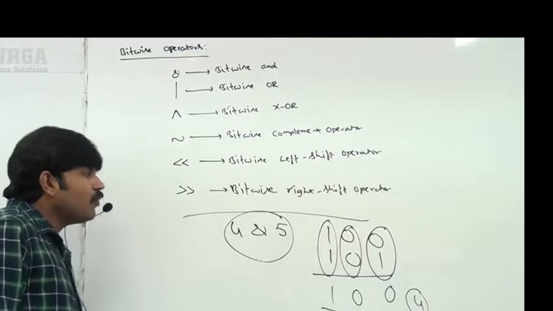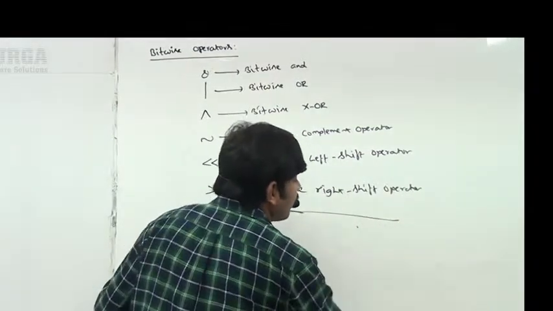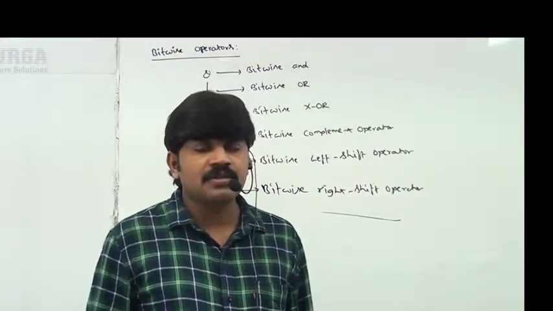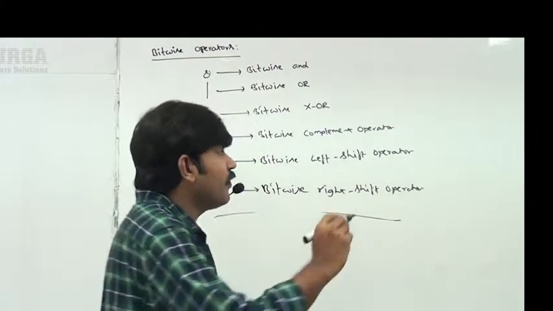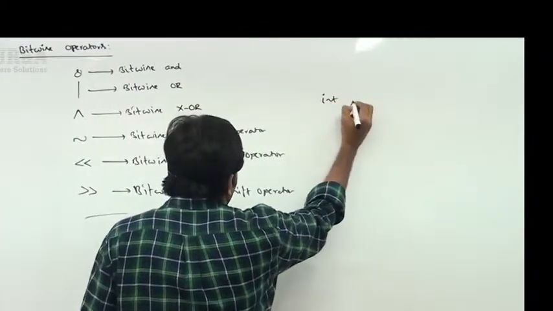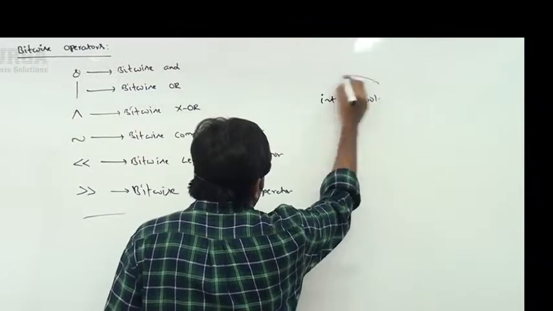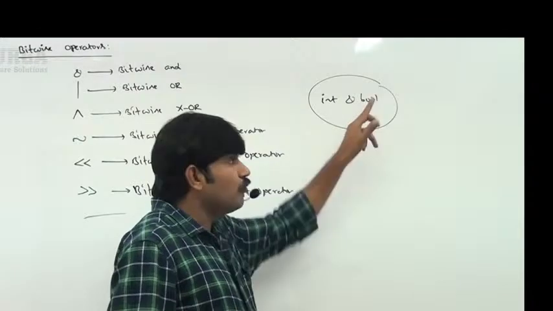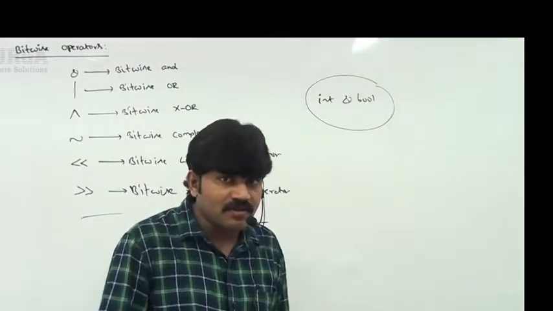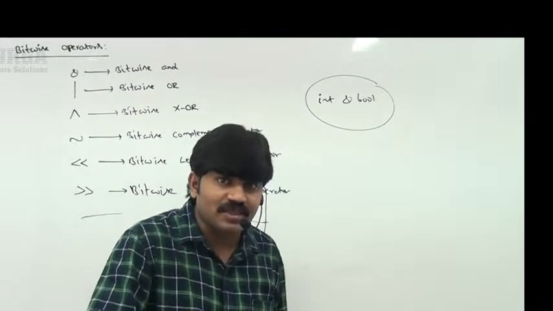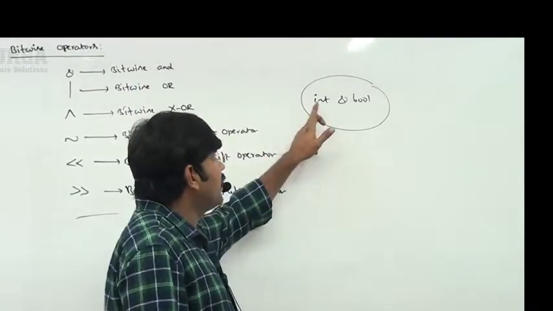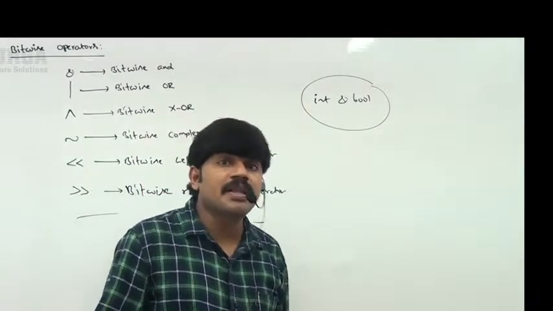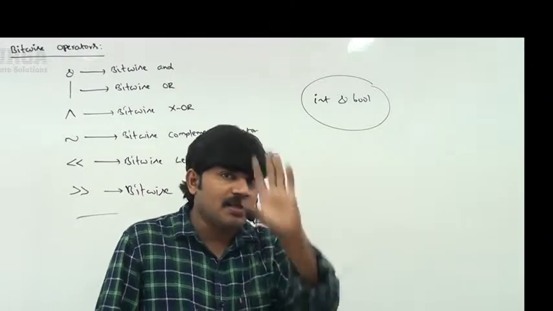Next, one more very important point is there, sir. What is that important conclusion? We can apply bitwise operators only for int data types and bool type. Are you getting it? Only for int type and bool type. Bool means true or false, and true or false is internally 1 or 0. That's why it is also int only. We can apply only for int and bool. By mistake, if you try to apply it to any other type, we will immediately get an error.